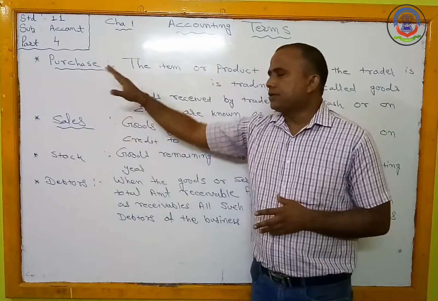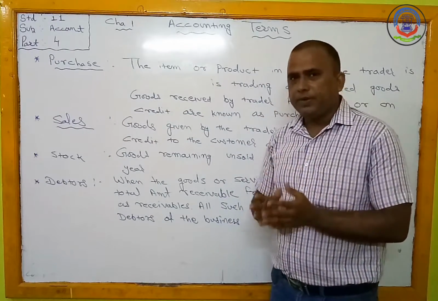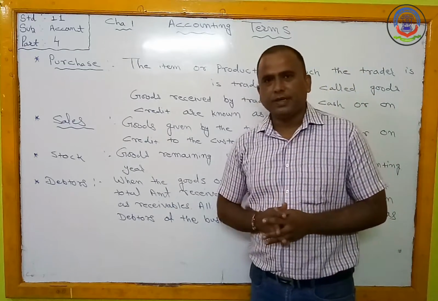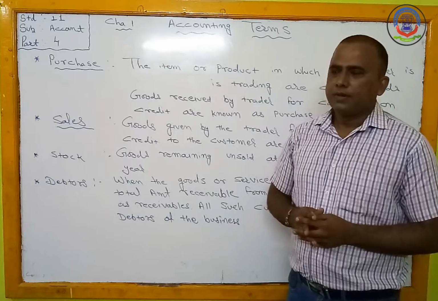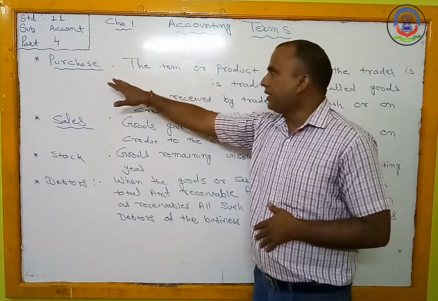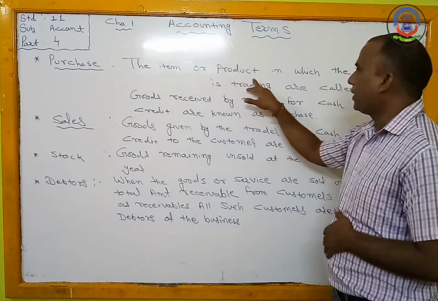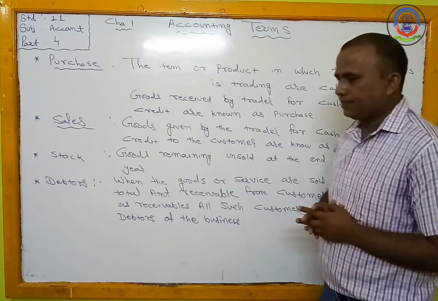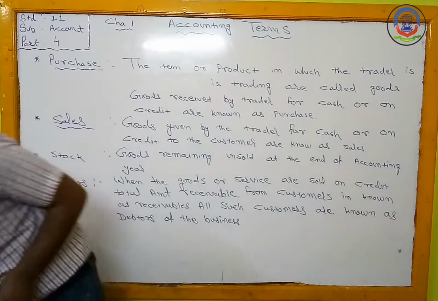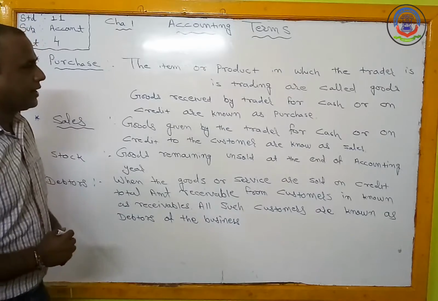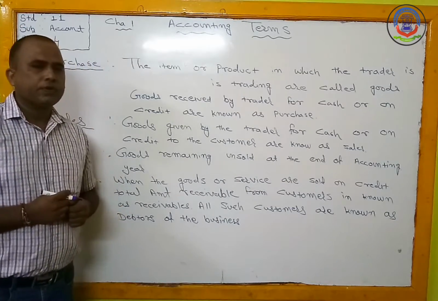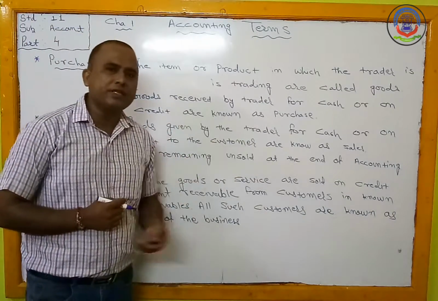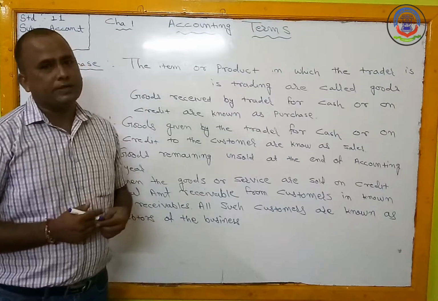That is called, in a simple word, जब भी हम किसी मार्केट से कुछ भी परचेज करते हैं, किसी भी तरह का गुड्स परचेज करते हैं, that is known as a purchase. But in our subject, this term is defined like this: the item or the product in which the trader is trading is called goods. कि ऐसी कोई भी प्रोडक्ट जो ट्रेडर उसे ट्रेड करता है, that means the trader sells this product, that item is known as goods.